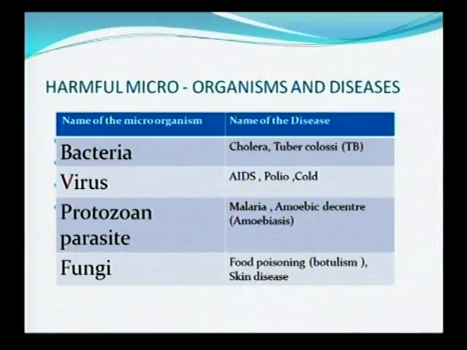Swaros, we know that disease is caused by different microorganisms. They are bacterium, virus, protozoans, parasites, fungi. Bacterial disease, for example, cholera, tuberculosis, TB. And virus disease, for example, AIDS, polio, cold. Protozoan disease, for example, malaria, amoebiasis. And fungi also cause some skin disease and food poisoning.